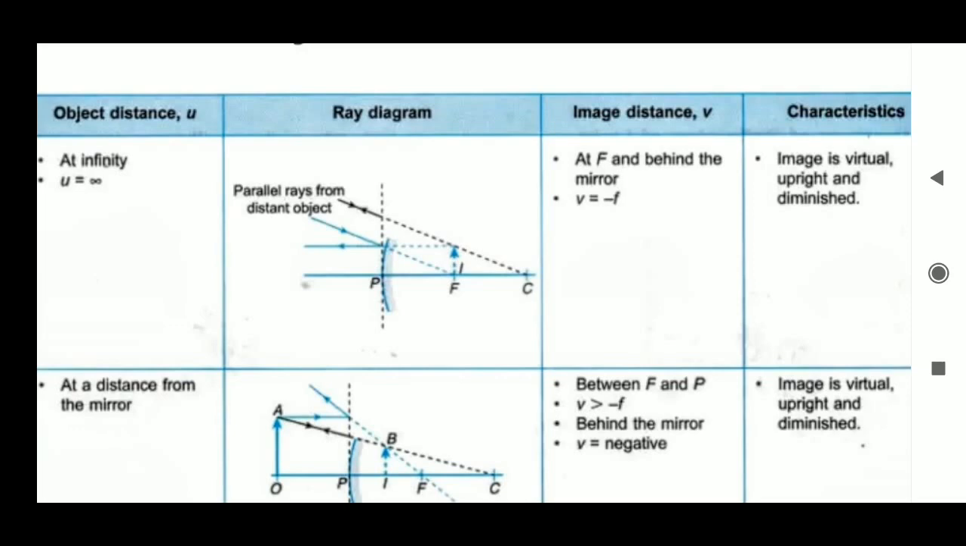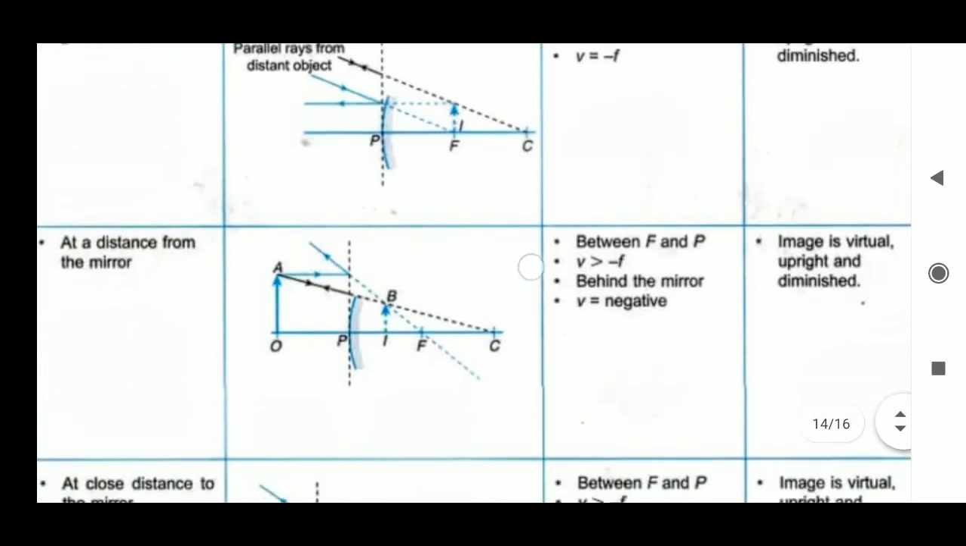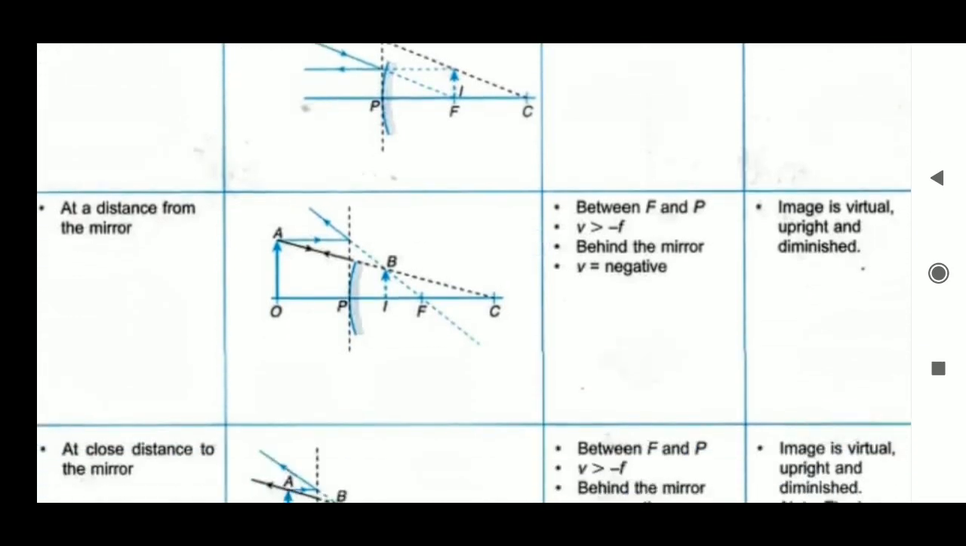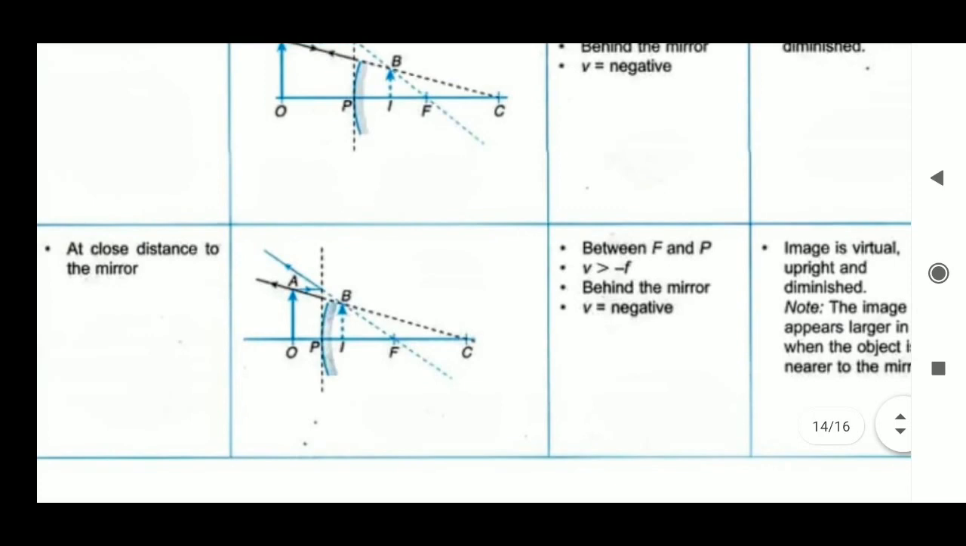Erect means upright. If the object is moving towards the mirror, then the image also moves towards the mirror. That means the maximum distance of the image is f only. Beyond that it is not possible. But when the object is very close to the mirror, it appears like a bigger image, but the image size is not more than the object size. It appears bigger, but the size of the image is not magnified.